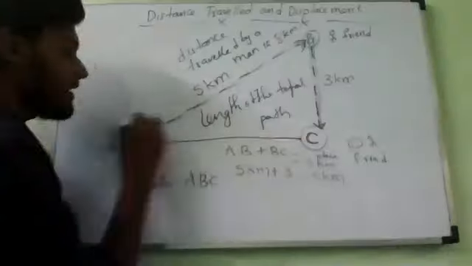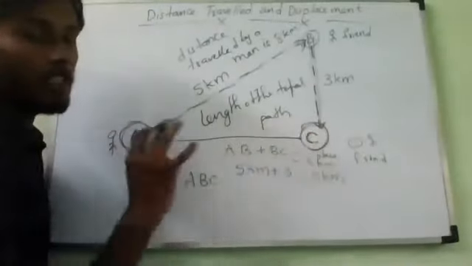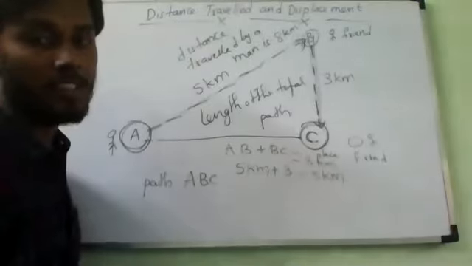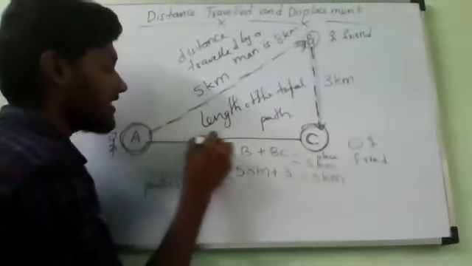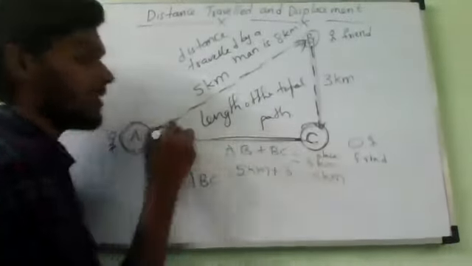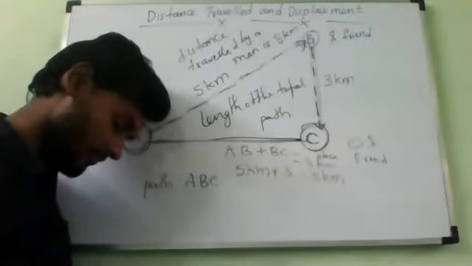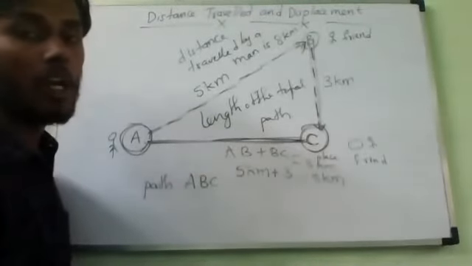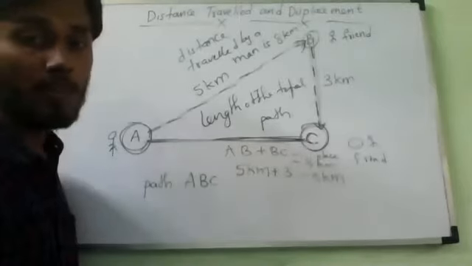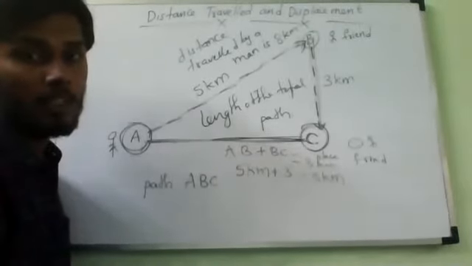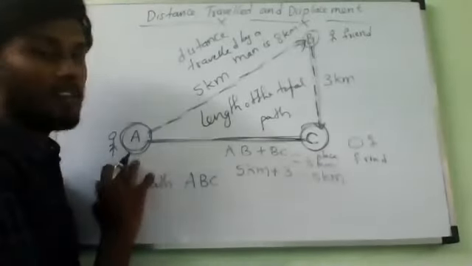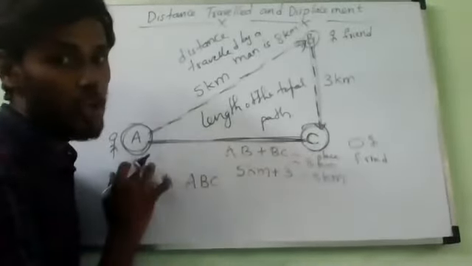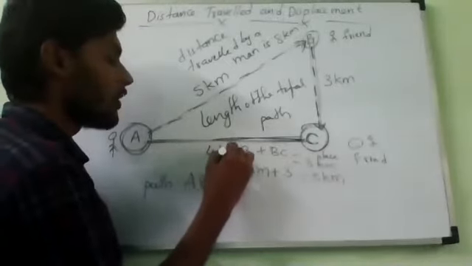In between A and C, what is the shortest possible distance? This is only. Is it correct or not? Yes, sir. So the shortest possible distance between any 2 points is only called displacement. Now, the length of the straight line path AC, if you join, is equal to 4